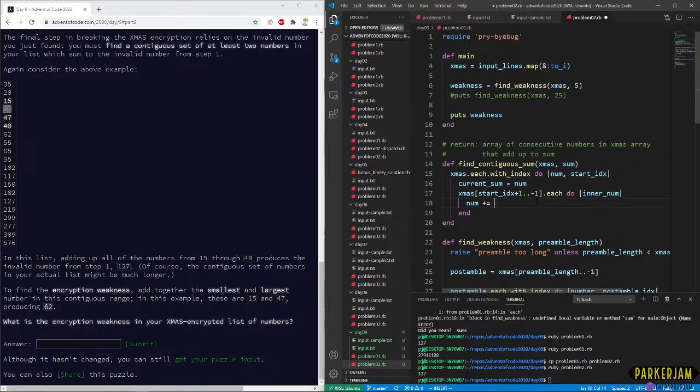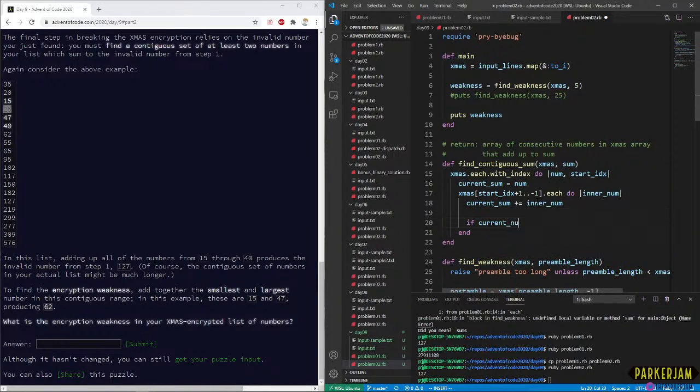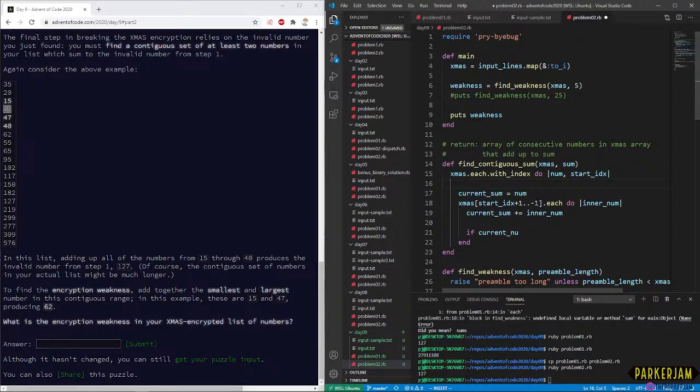So we're going to be adding on to current sum. Inner num is such a terrible variable name, but we're running with it. Oh, and we need to keep track of these, don't we? We definitely do.